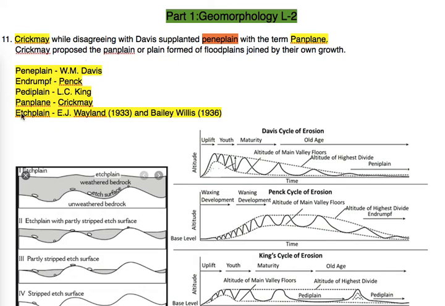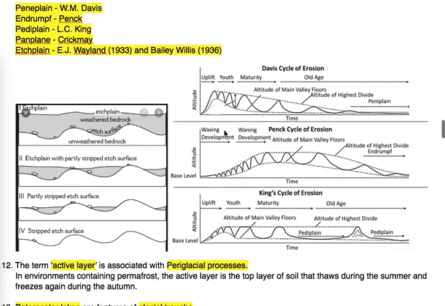Here are some of the terms given by different geographers: peneplain by William Morris Davis, Endrumpf by Penck, Pediplain by Lester King, Panplain by Crickmay, Etchplain by E. J. Wayland, and Bailey Willis. Have a glance at this diagram as we have already discussed.